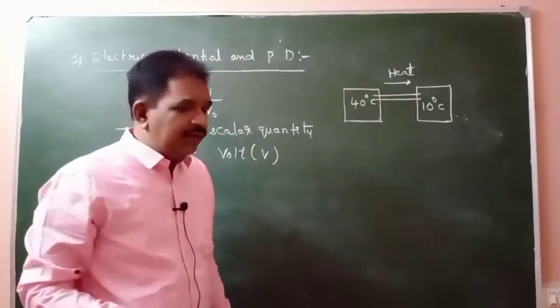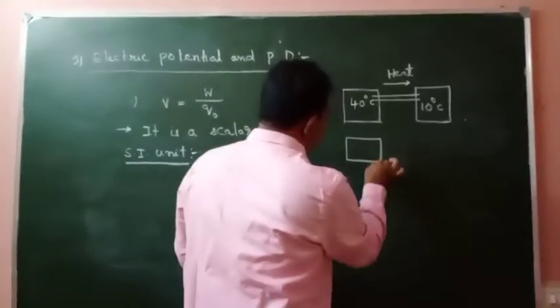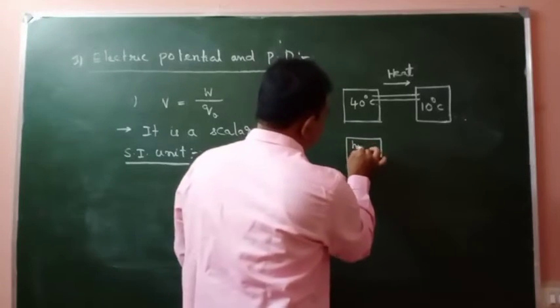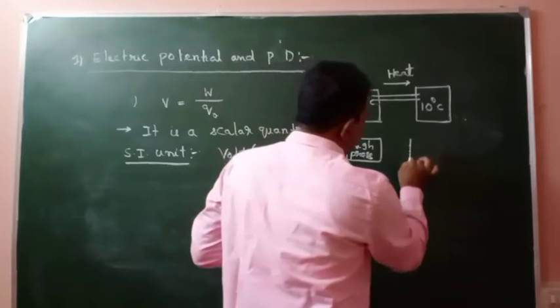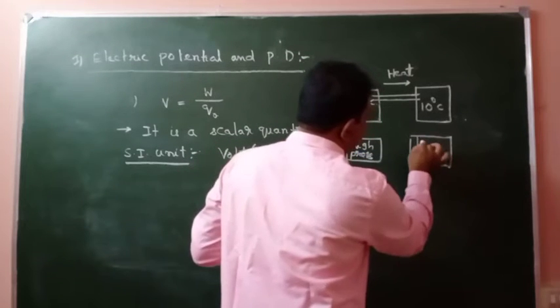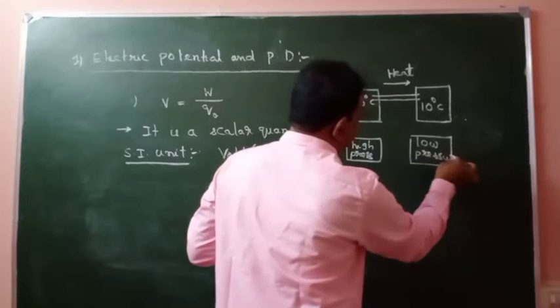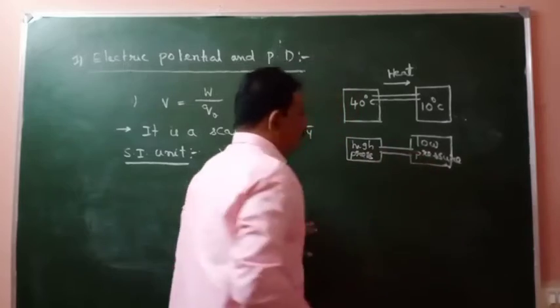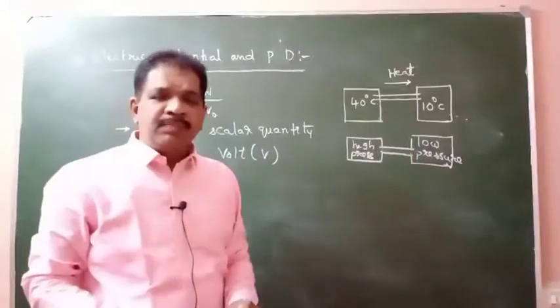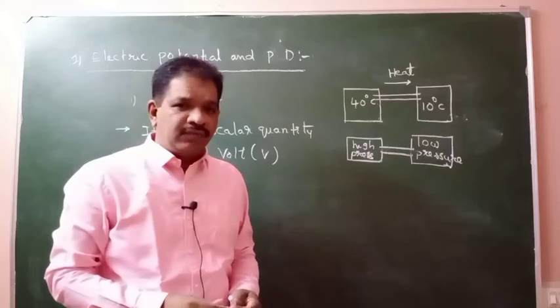In the same way, for example, this place is at a high pressure. This place is at low pressure. If these two are connected, what will happen? From high pressure to low pressure, liquids or gases, means fluids, are moving.